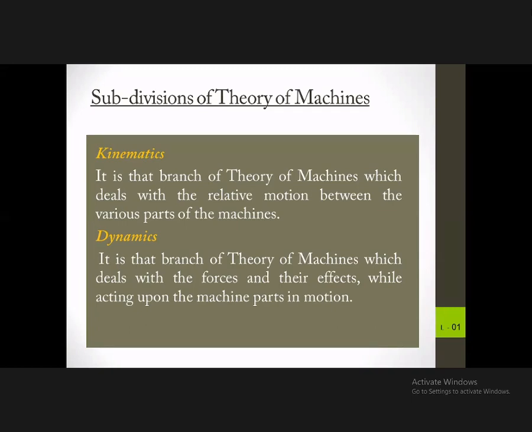And then the dynamics. Dynamics is about the moving parts. It is that branch of theory of machines which deals with the forces and their effects while acting upon the machine parts in motion. So dynamics is all about the forces acting while machines are moving or parts are moving.